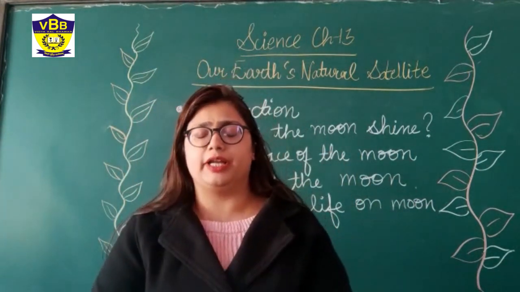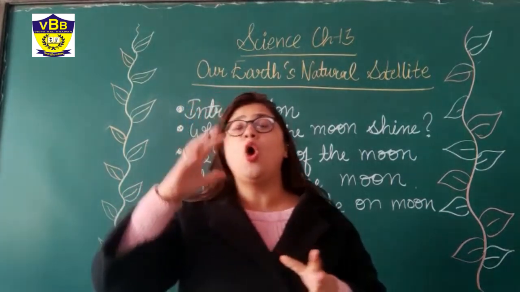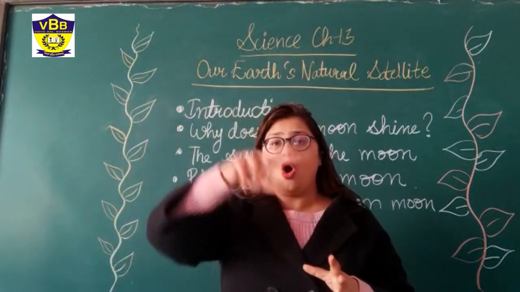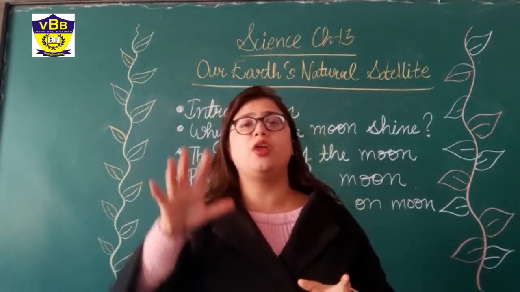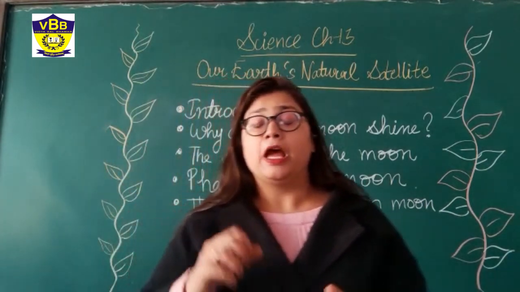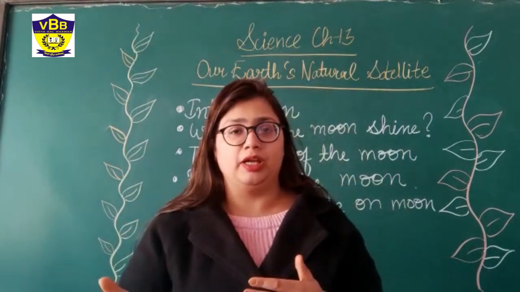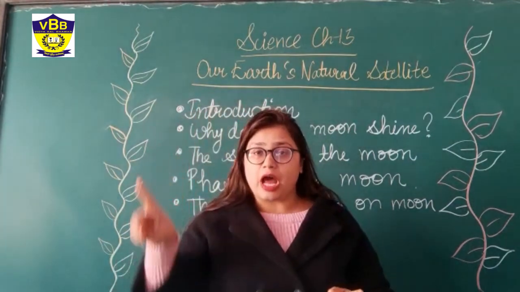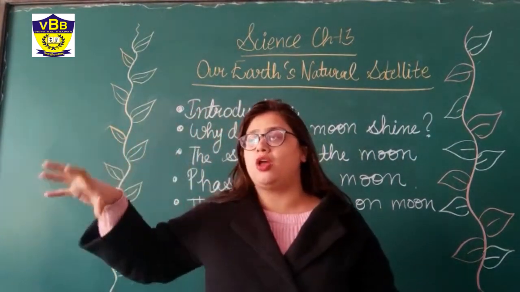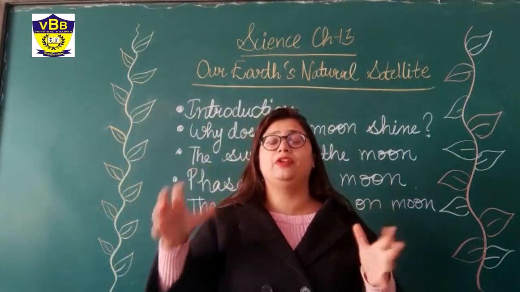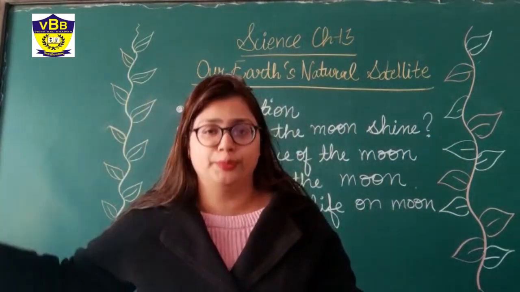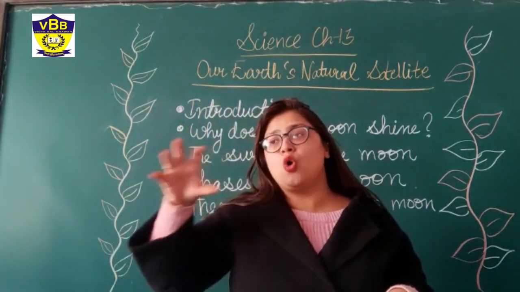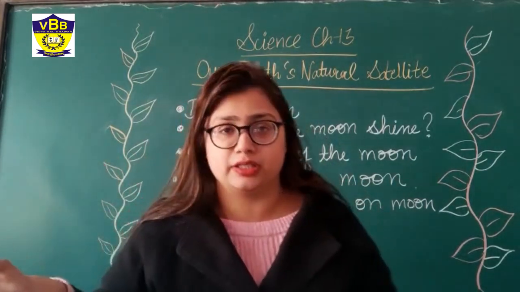Now what are these craters? These craters are hollow, round structures on the surface of the Moon. Hollow means the thing which is empty. If you see it, it will feel like there are some holes on the Moon. Those holes are called craters.